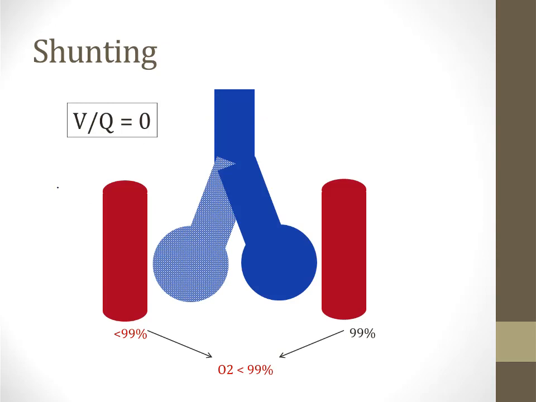We can make this easier to understand if we go back to our diagram of shunting. So in shunting, we've got the alveolus on the left side of the screen, which is not being ventilated, and therefore it's delivering hypoxemic blood into the arterial system. The alveolus on the right side of the screen, however, is working normally, and it's extracting all the oxygen it can. So even if you administer 100% oxygen, it won't fix this problem, because the alveolus on the right side of the screen will still only pick up until it's 99% saturated. Nothing will change in the alveolus on the left side of the screen, and the hypoxemia will persist. So a key point is hypoxemia that does not correct with 100% oxygen suggests that shunting is the underlying mechanism.